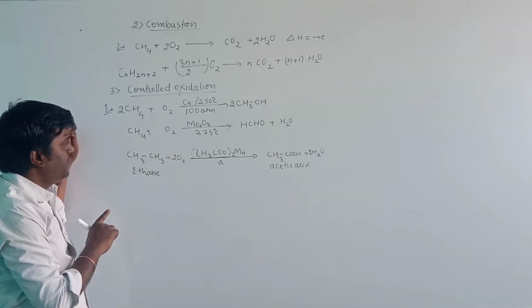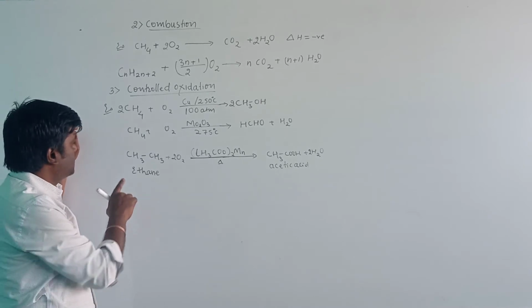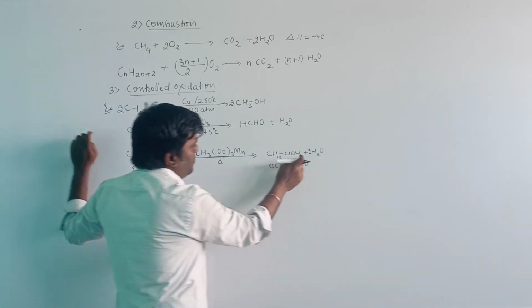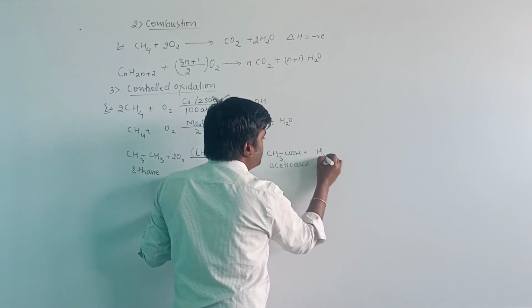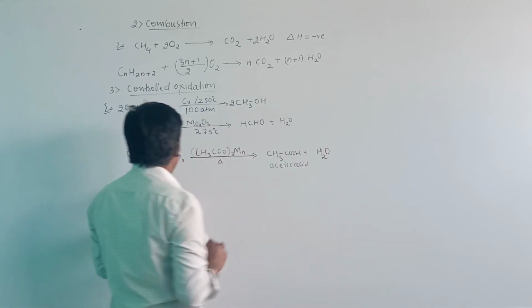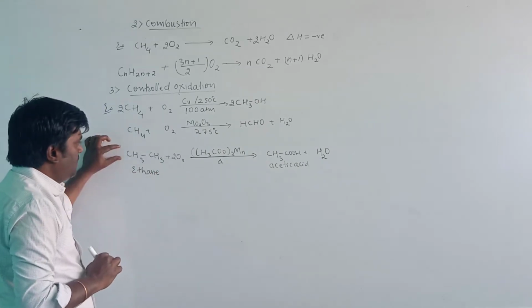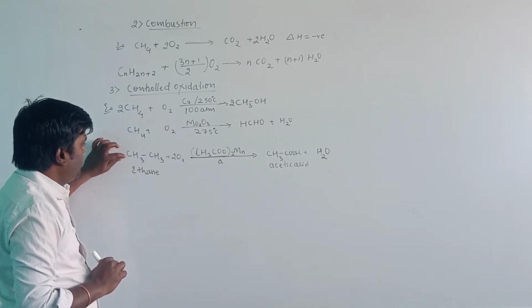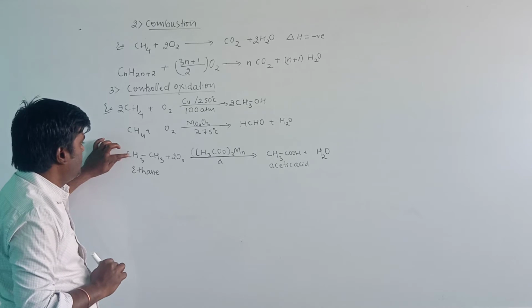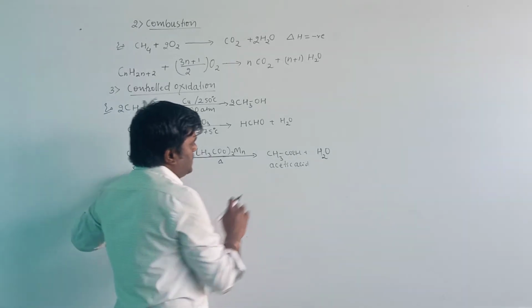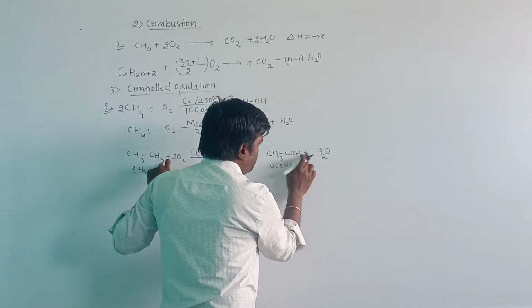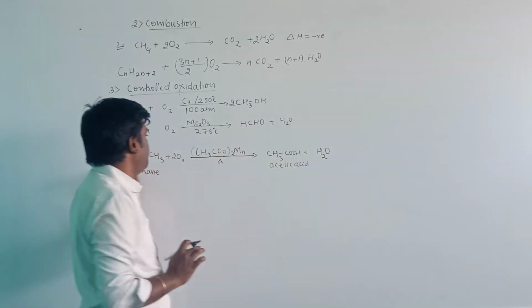Number of hydrogen is 4 and 6; 6 hydrogen, 4 plus 4, that is 8 hydrogen. The number of carbon atoms is 2, the number of hydrogen is 6, and the oxygen is different.